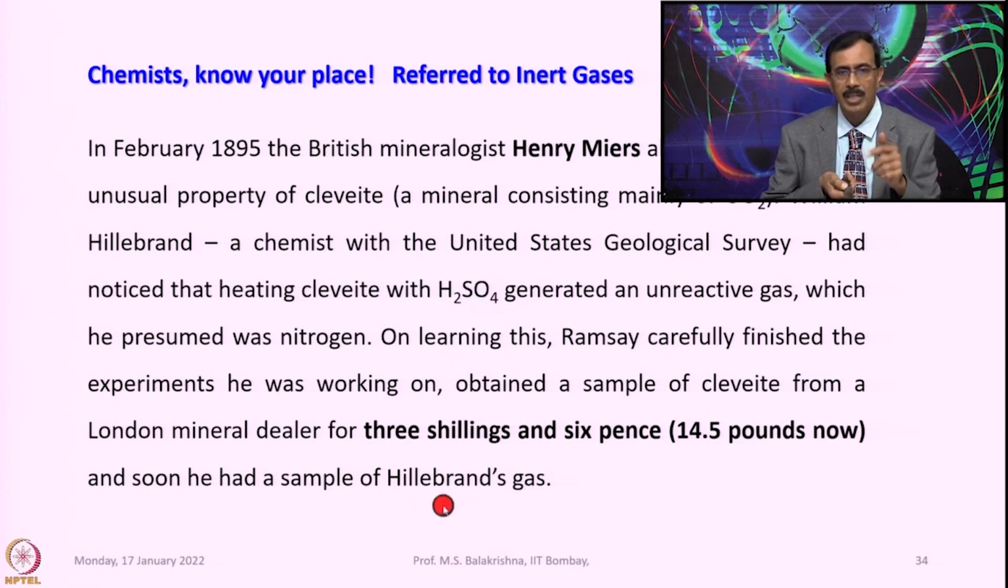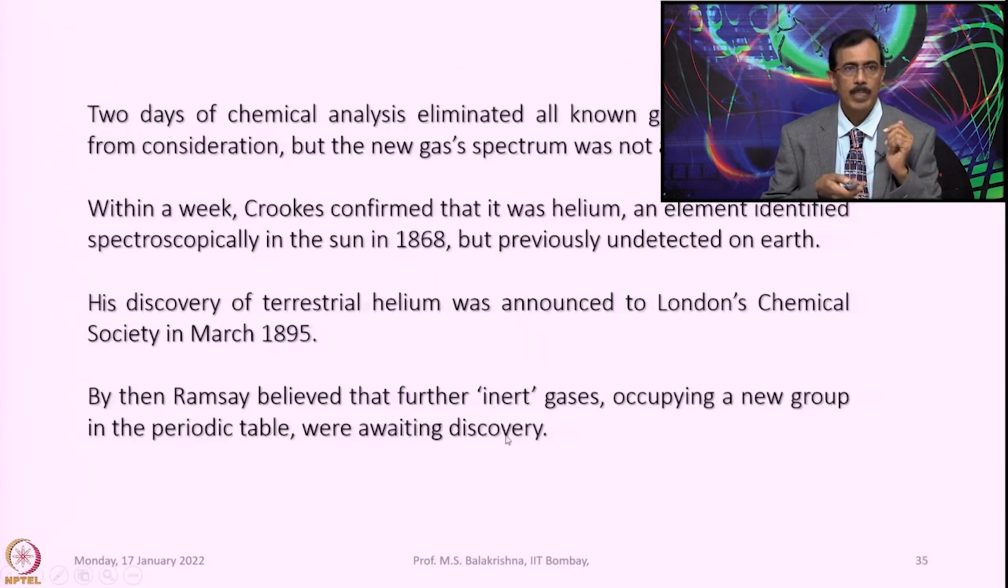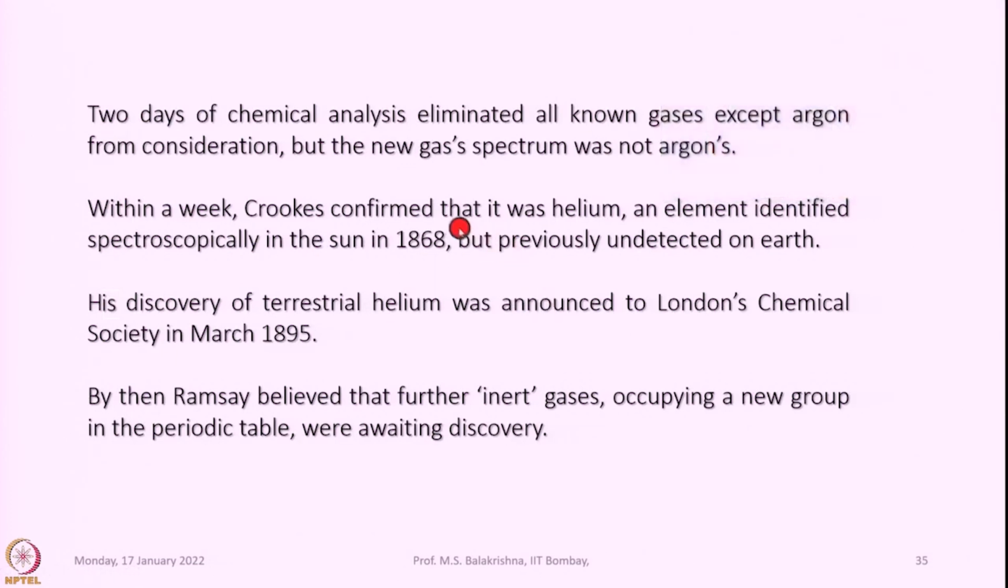This is called Hillbrand's gas. Two days of chemical analysis eliminated all known gases except argon from consideration, but the new gas spectrum was not argon's. So, that means whatever gas he obtained, he eliminated all other gases except argon from consideration, and the new gas he found showed a different spectrum from argon.